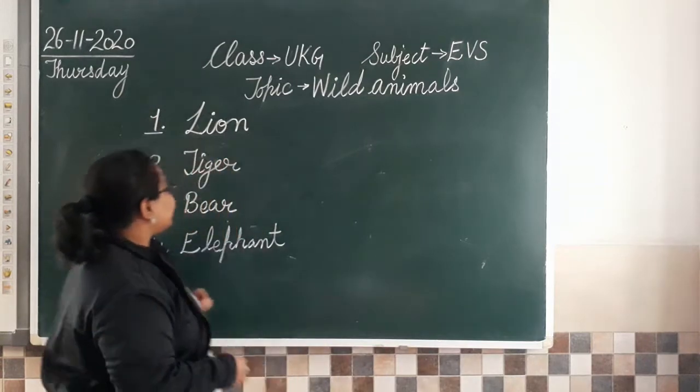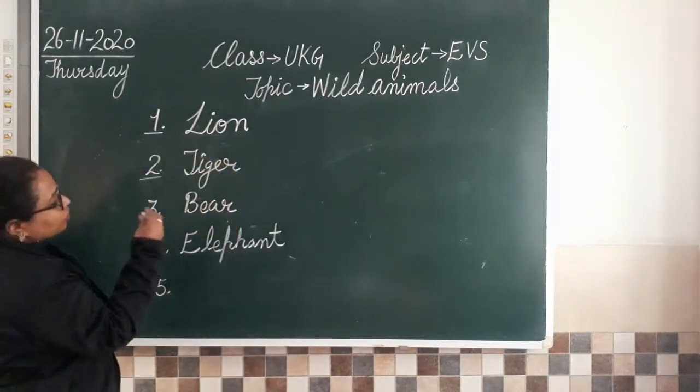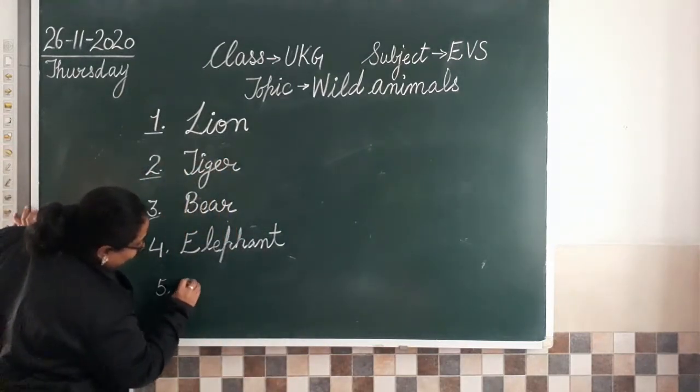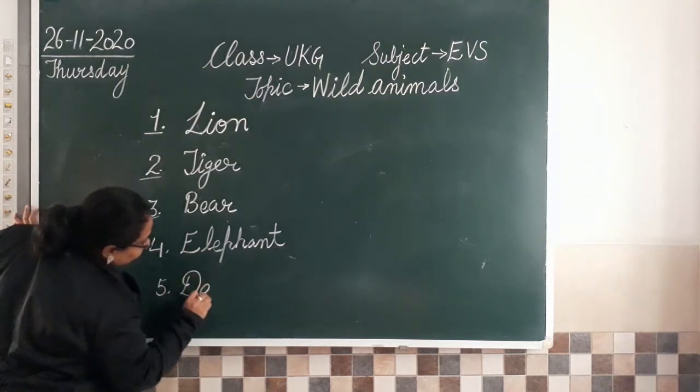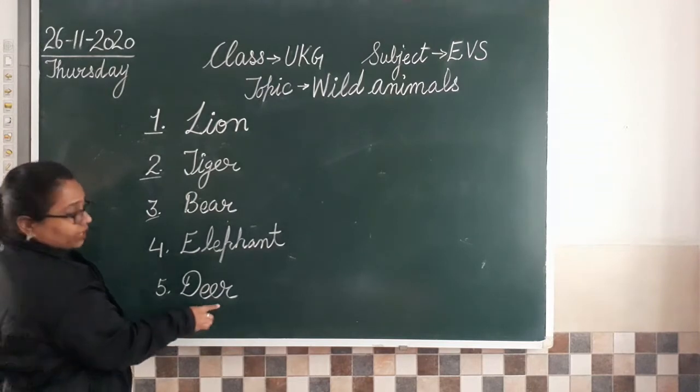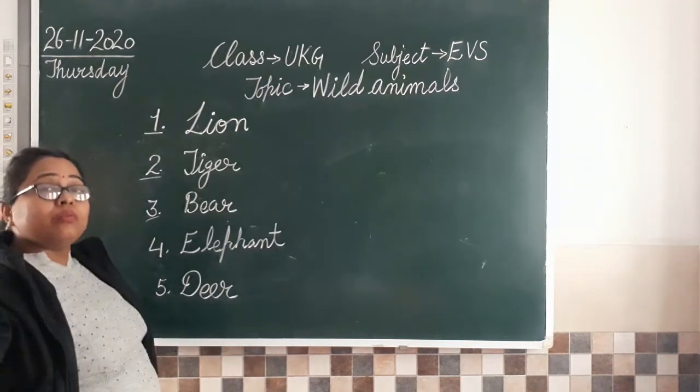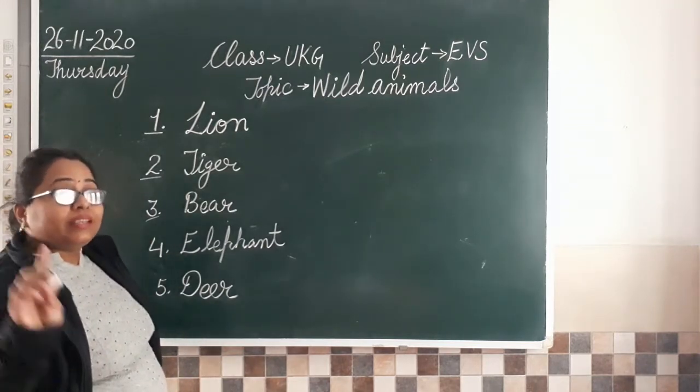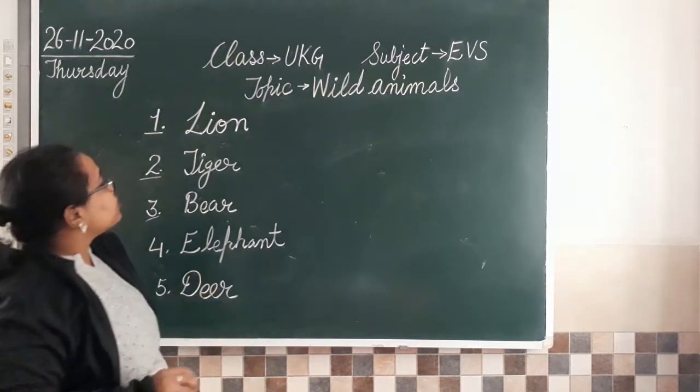So deer is another jungle animal, or you can say wild animal. So deer. Clear? Again, double E hai. So you remember the double E sound? E, deer. Yes, deer.